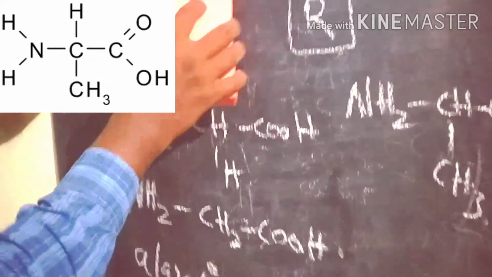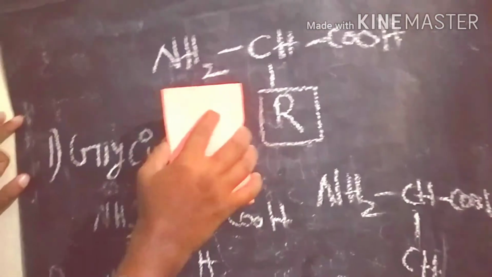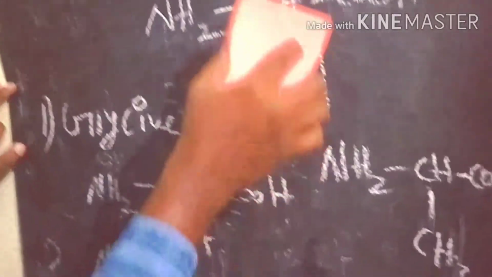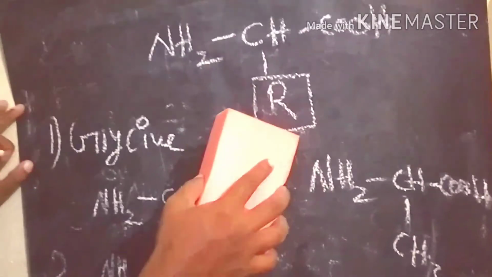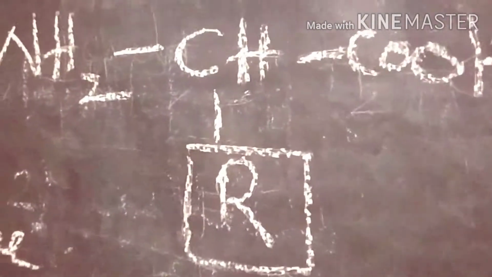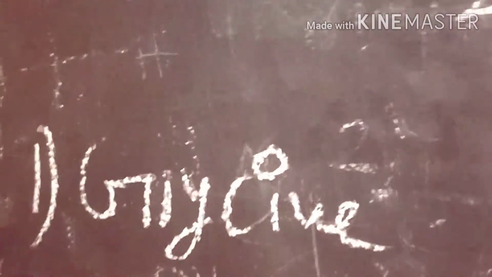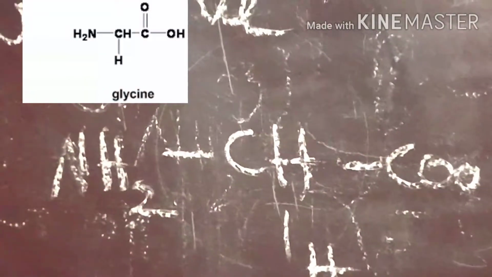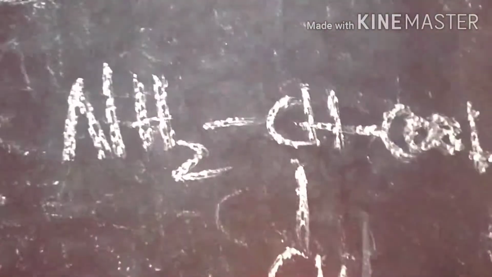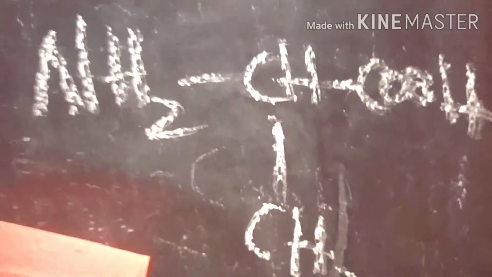So here, this is the alpha amino acid structure. In this alpha amino acid structure, we are substituting R by different groups. For example, if you substitute R by hydrogen, that is called glycine. So in glycine, the R is substituted by hydrogen only. In alanine, the R is substituted by the methyl group. So that is alanine. The next one, serine.